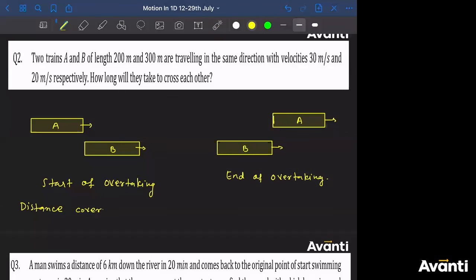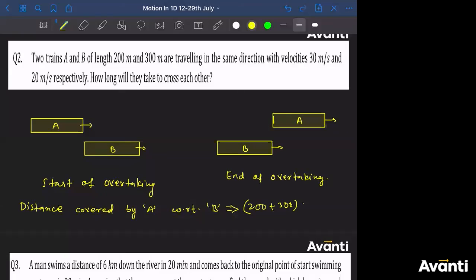Distance covered by A with respect to B. Length of B plus length of A. Length of train B plus length of train A. All right. So what is the answer? 200 plus 300.